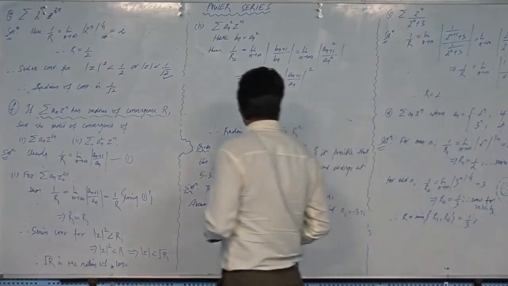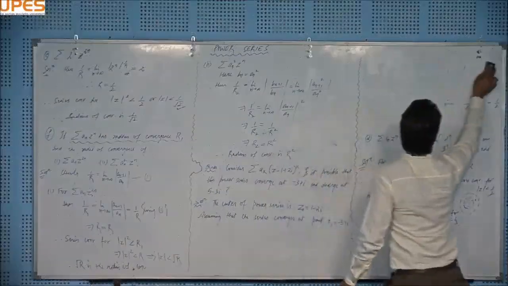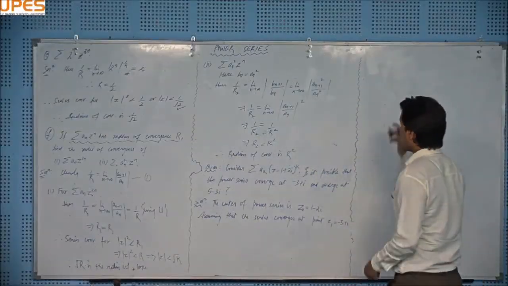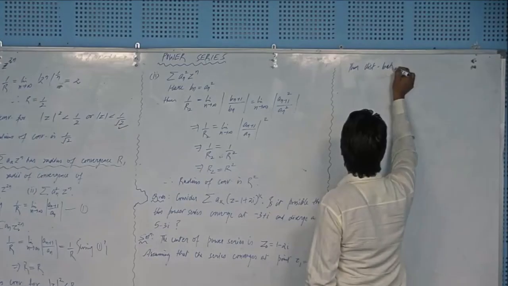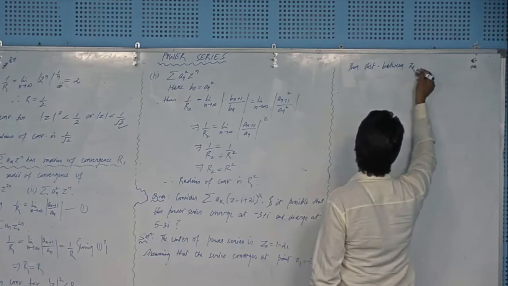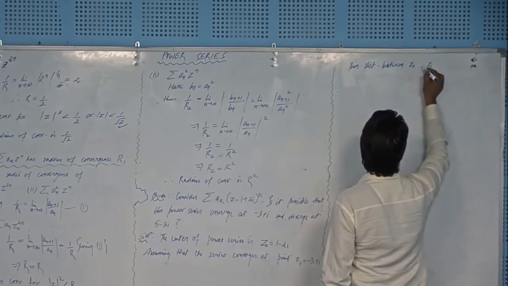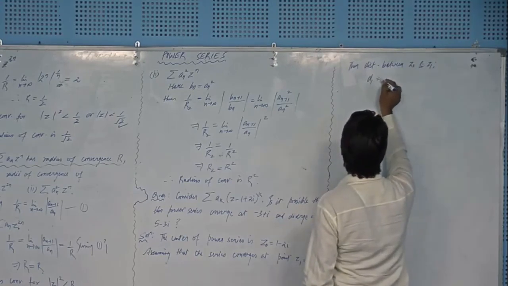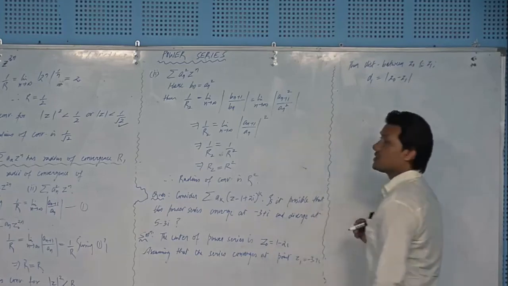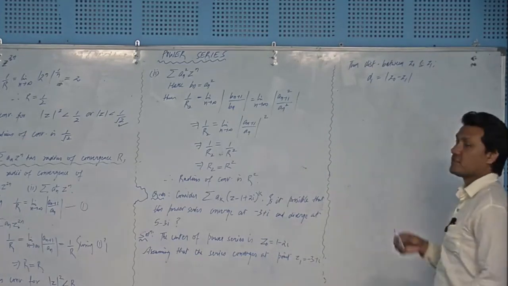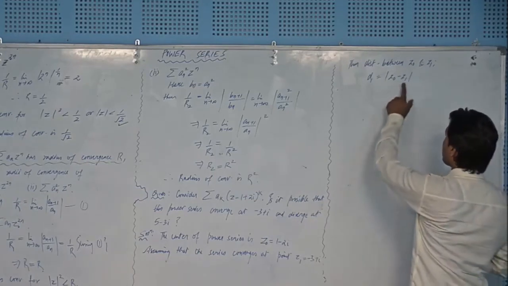I will find the distance first. The distance between z0, the center of the disk, and z1 is d1, and the distance between two complex numbers is found by using the mod of z0 minus z1. So I will just subtract z1 from z0.